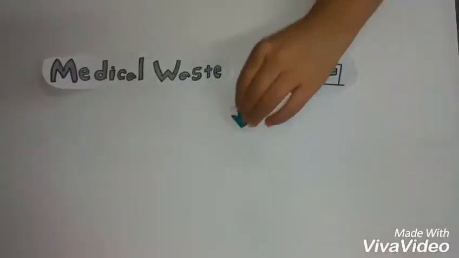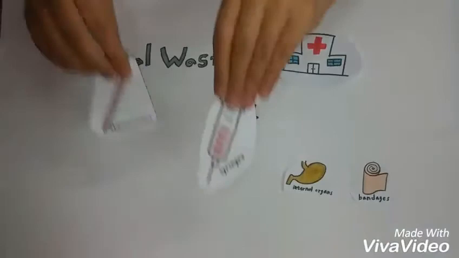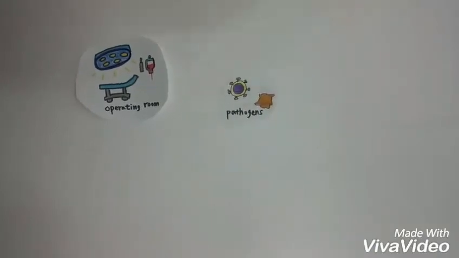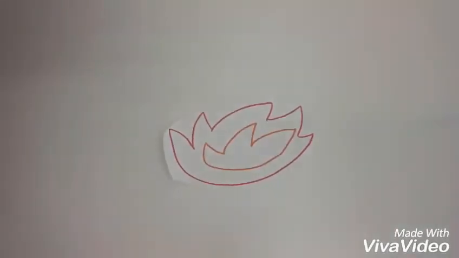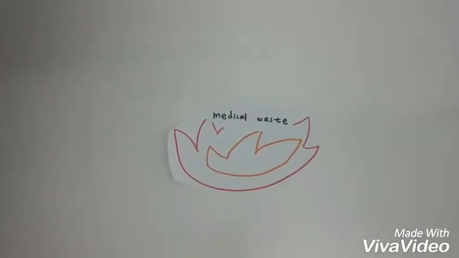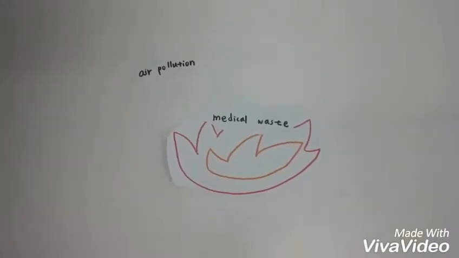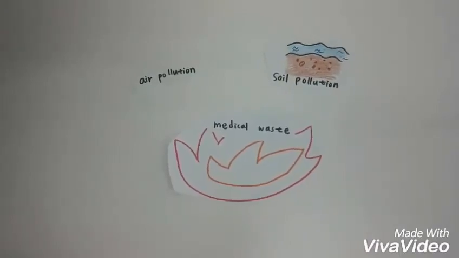Medical waste is a kind of waste that comes from a medical institution, such as a hospital. It includes bandages, internal organs, syringes, thermometers, test tubes, and so on. Because medical waste often is generated in certain places, such as operating rooms, there are lots of toxic substances like pathogens or heavy metals. These kinds of waste should be incinerated, but heavy metals' harmful ingredients are spread to the air, causing air pollution. When antibiotics are dumped into the sewer and soil, they can cause water pollution and soil pollution.